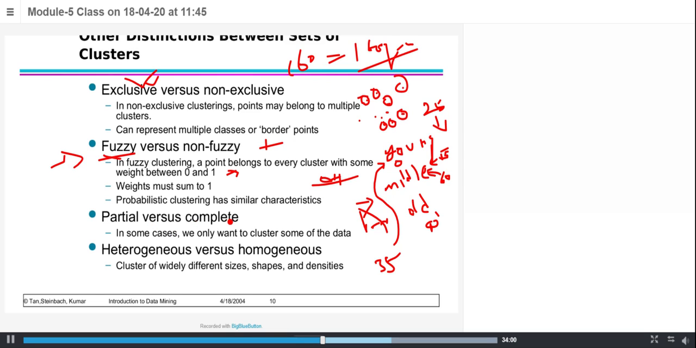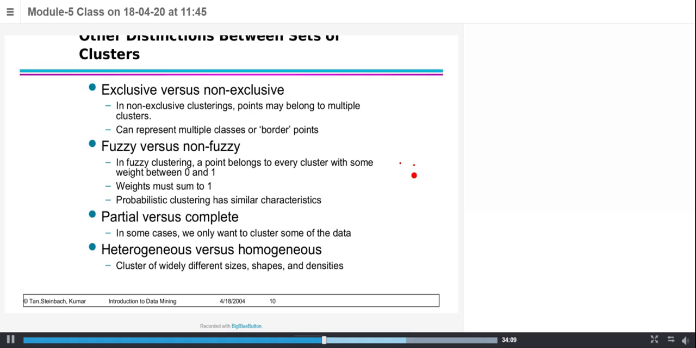Next is partial versus complete. This is very important. If I say complete clustering, then each and every data object in our data set must belong to one of the clusters. Then only it is complete clustering. A partial clustering means some of them may belong to a cluster and some of them may not belong to any cluster at all. Then we say it's a partial clustering.